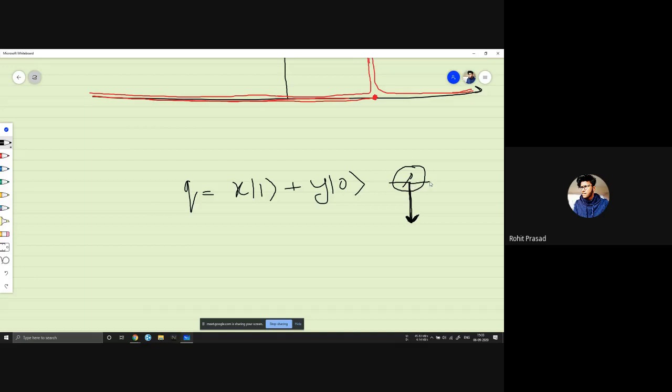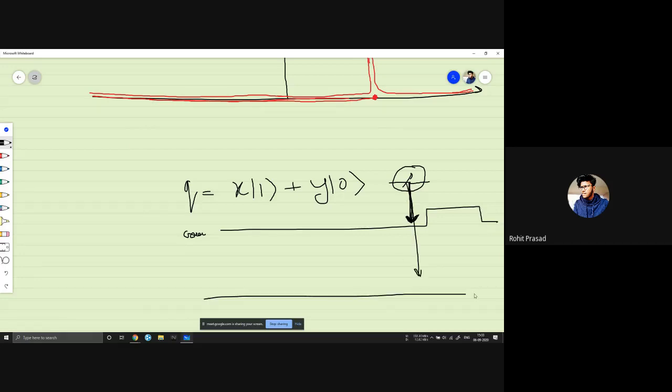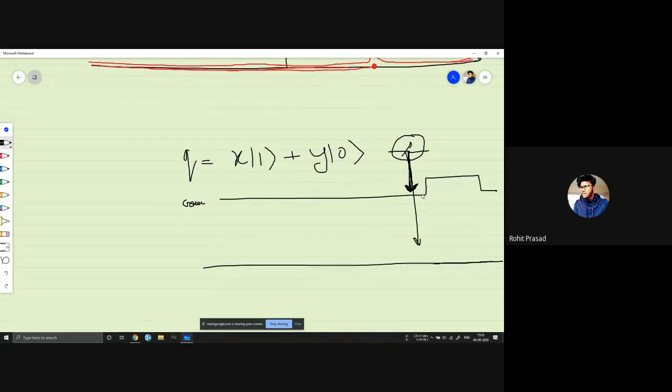I don't know exactly. When we measure it, it will collapse into some state. In the classical register, we will get a spike in current, or if it's zero, we will not get anything, it will be in the zero state only. So when we measure it, we collapse it, and it won't be in a superposition of 1 and 0.